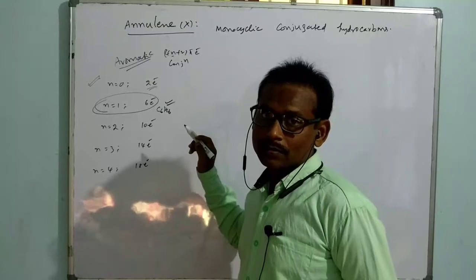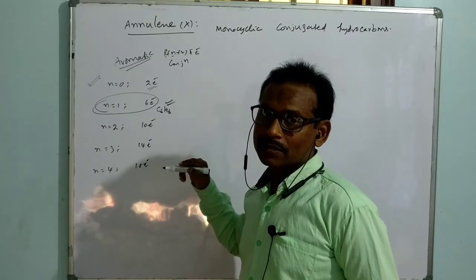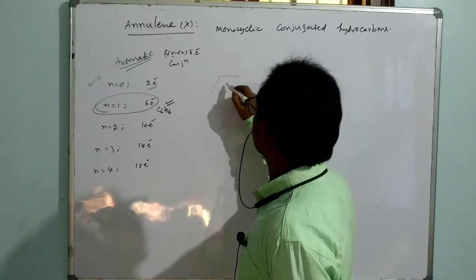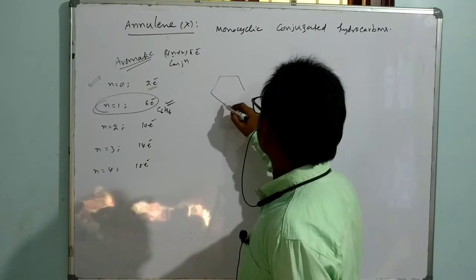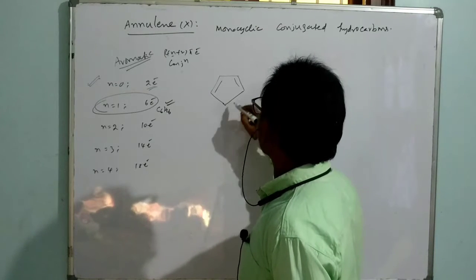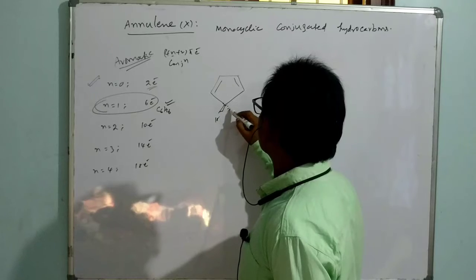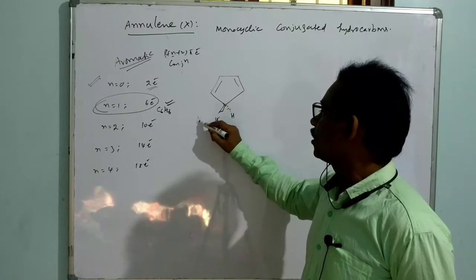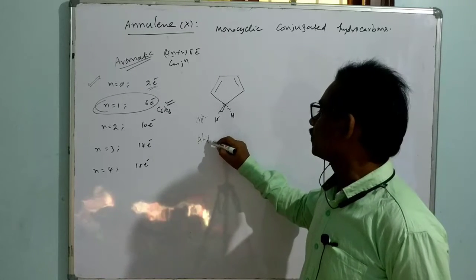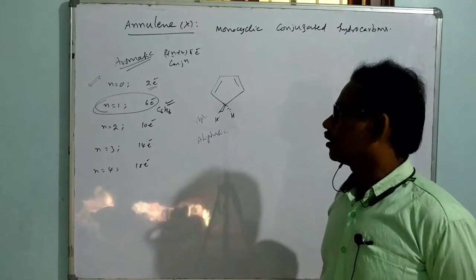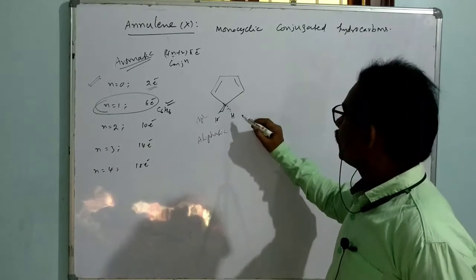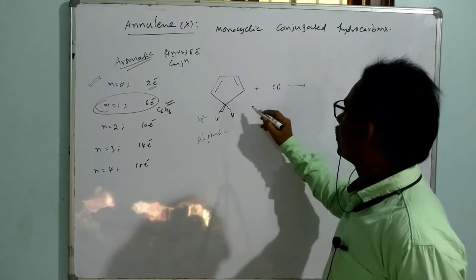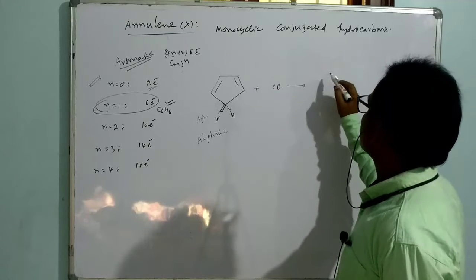I have already discussed the cycle of 4 carbons. Let me discuss the cycle of 5 carbons. That means if we take a cyclic compound, now it is a situation, and this is not aromatic because this carbon is sp3 hybridized, so it is aliphatic. Now in order to jump into aromatic, if it loses one proton, that means if we treat it with an appropriate base, then it is converted into its respective conjugate base.